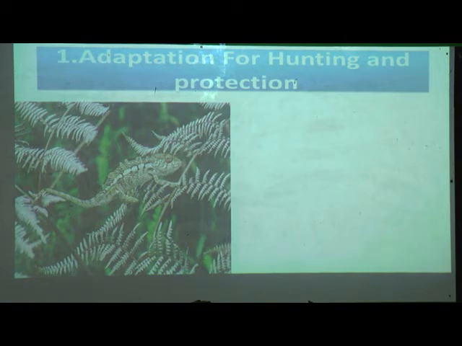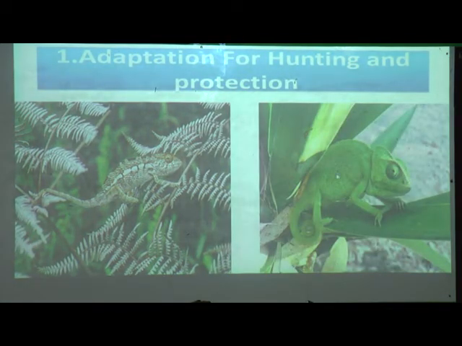It is white and brown in color, so it is changing its skin color. Then that same chameleon is sitting on a green plant. Again it changes its skin color to green like the plant. This is called camouflage, or this behavior is called camouflage.